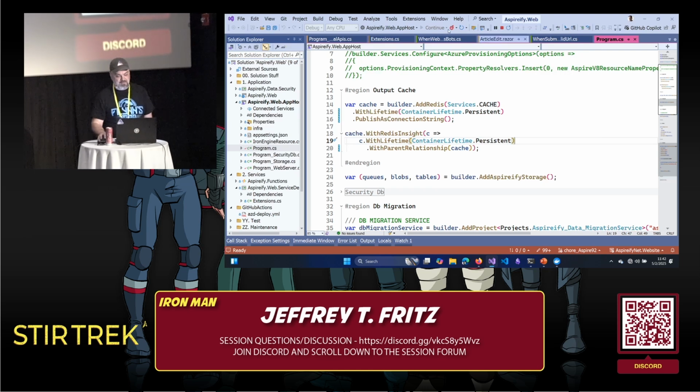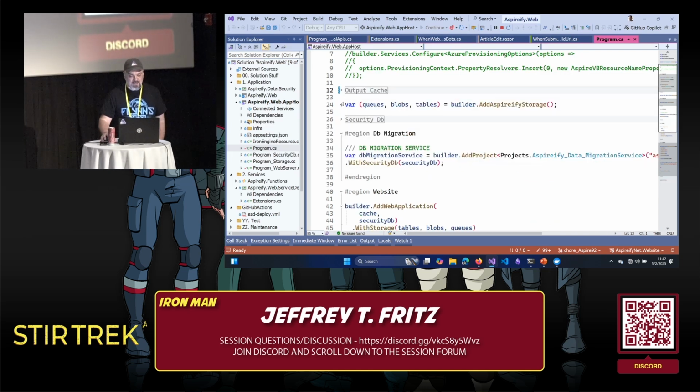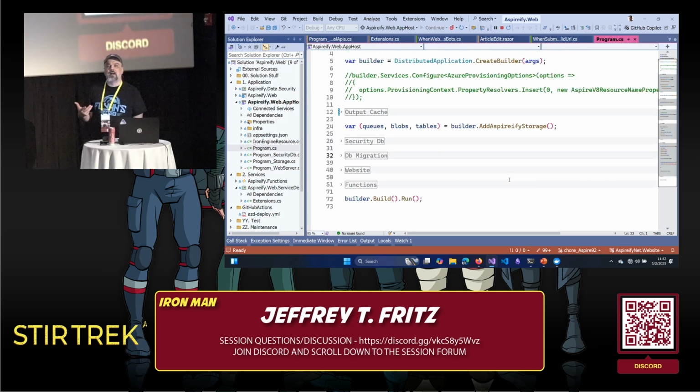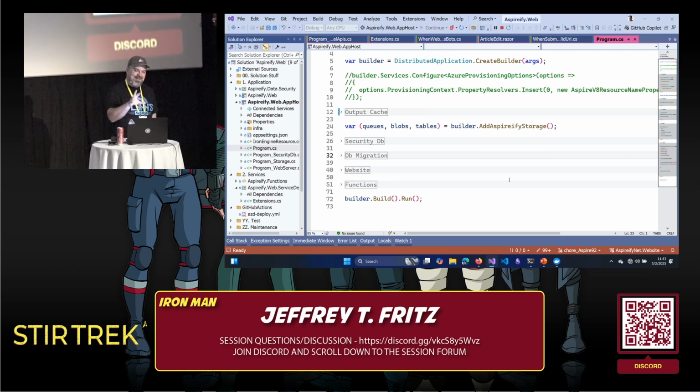So here's the thing. When you've got all of these things that you want to configure in a top-level file, having regions makes it really easy to see this block of code works on this feature. This block of code works on that feature. It's 70 lines of code, and it was actually much longer. So it makes it a little bit easier to see how these things fit together.